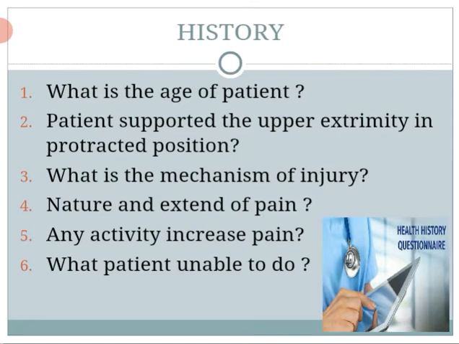Then the nature and extent of pain. Nature like dull pain, throbbing pain; types of pain like tingling sensation, pin pricking pain. These are the types of pain. In nature, first we know whether the pain is continuous or intermittent. With both of these we can differentiate which kind of disease is happening, because some diseases have continuous pain, some have intermittent pain.